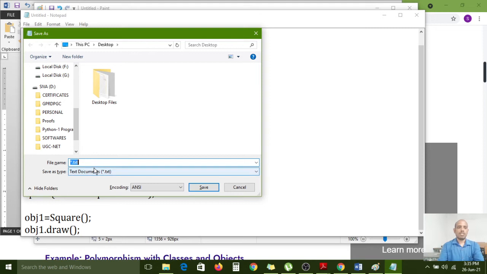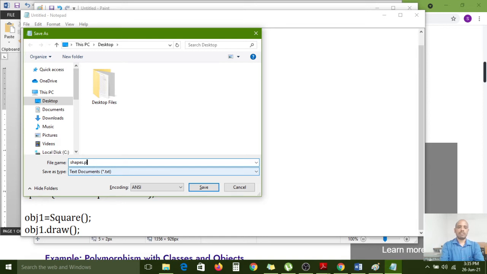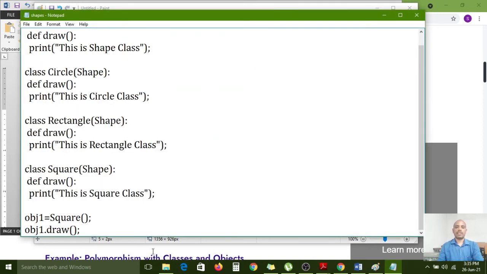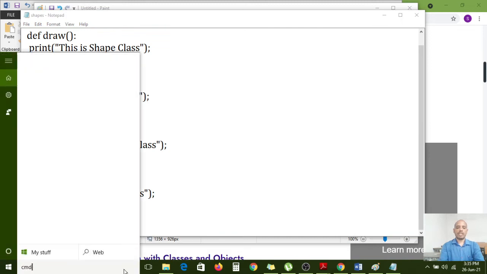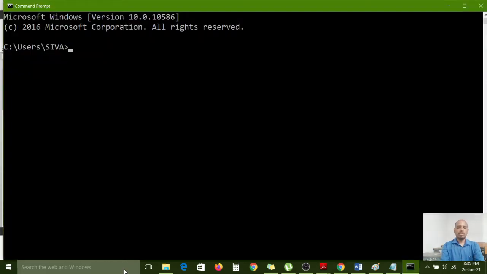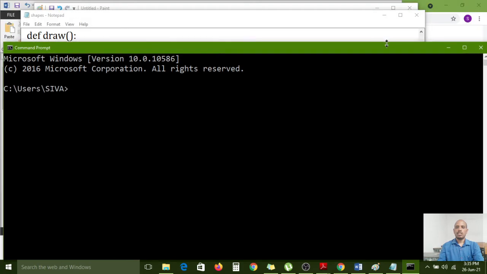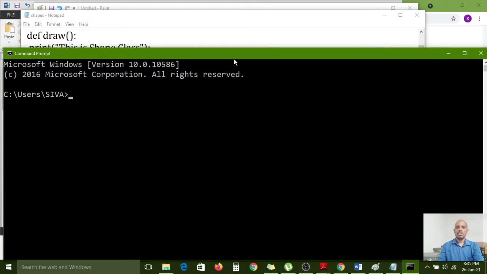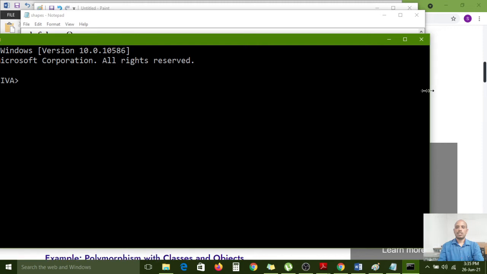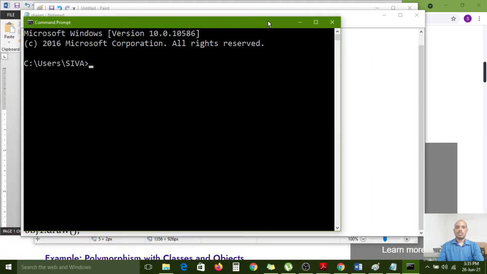Now I am saving this as shapes.py, save as type is all files. Now I am opening the command prompt, cd desktop. Now I am executing the shapes file.